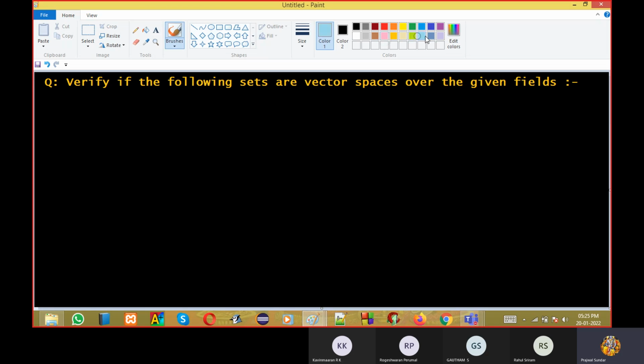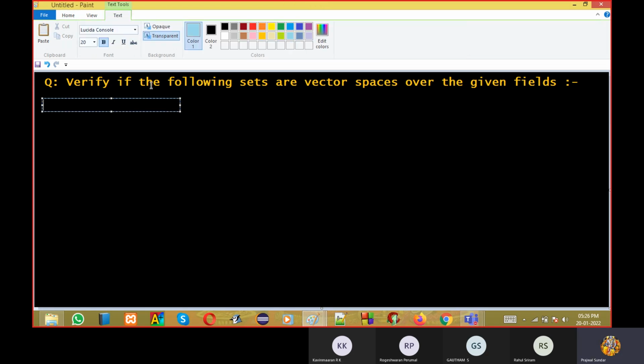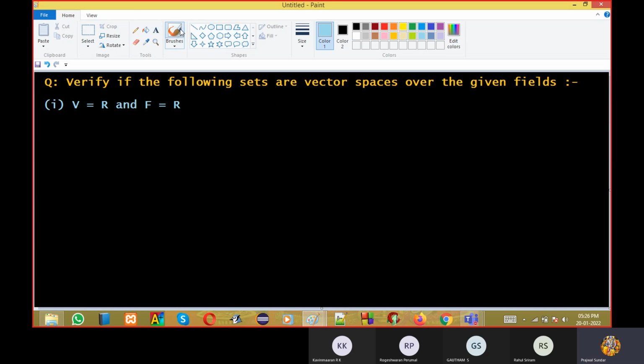Look at this carefully. First question I'm giving. I'm taking vector space as real numbers. I'm taking field also as real numbers. Please try it and tell me. Take vector space as real numbers, take field as real numbers, and tell me if V is a vector space over F.